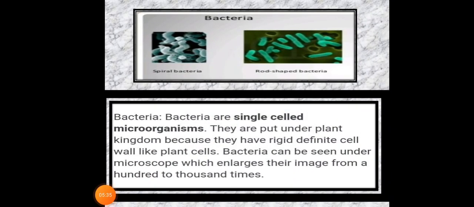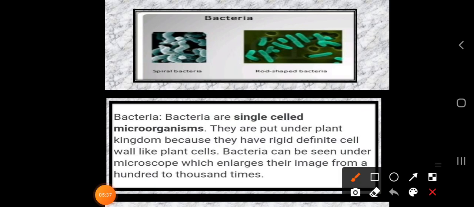So the first one is bacteria. What is bacteria? Bacteria are single celled microorganisms. Single celled microorganism means it is made up of only one cell. It is called a single celled microorganism. They are put under the plant kingdom because they have a rigid, definite cell wall like a plant cell.